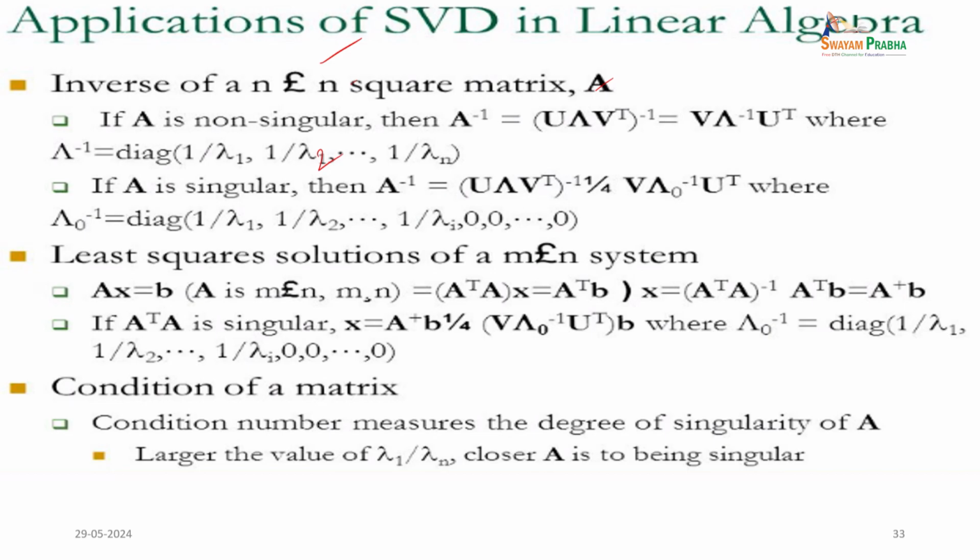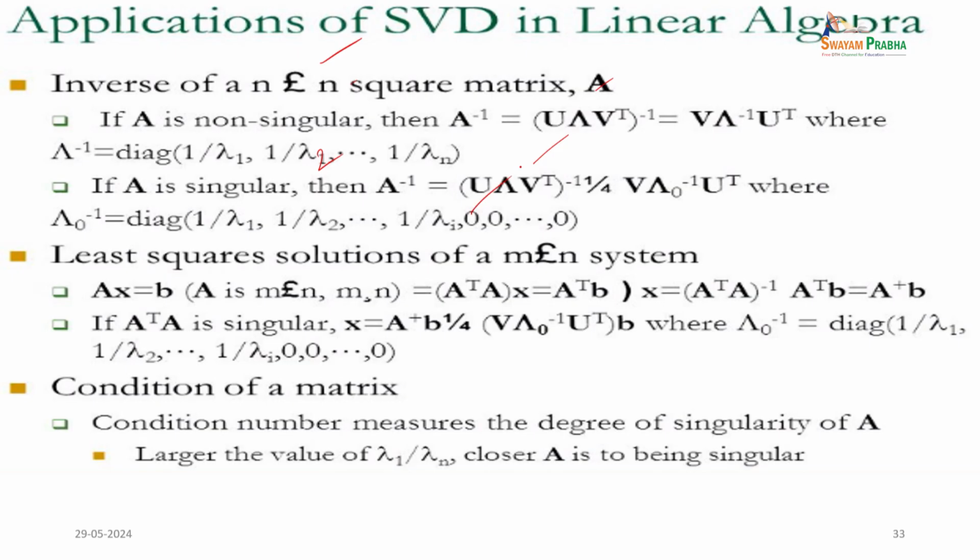And if A is singular, then A inverse equal to (U tau V transpose) inverse, which is equal to V tau naught transpose U transpose, where tau naught transpose is a diagonal of 1 by lambda 1, 1 by lambda 2 and so on.